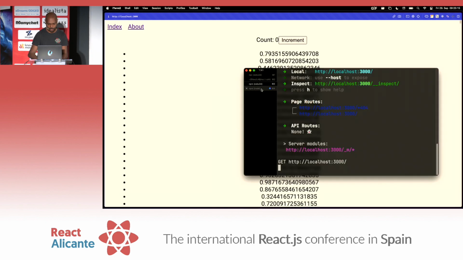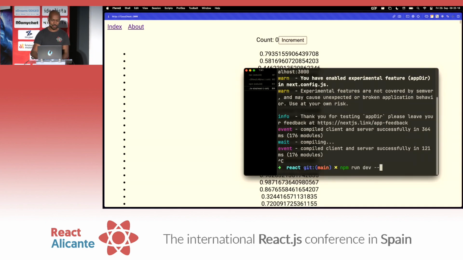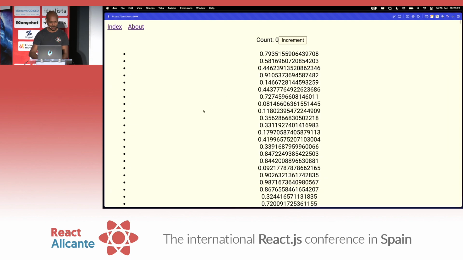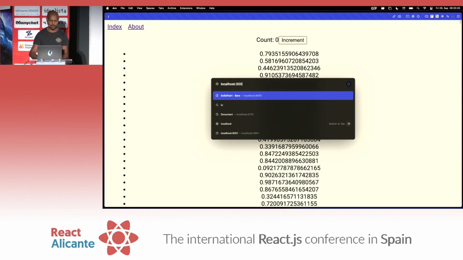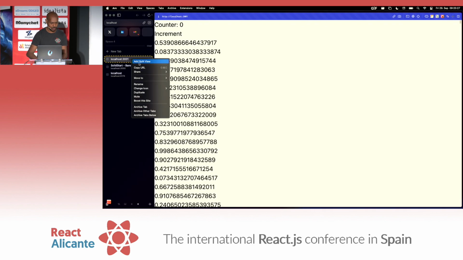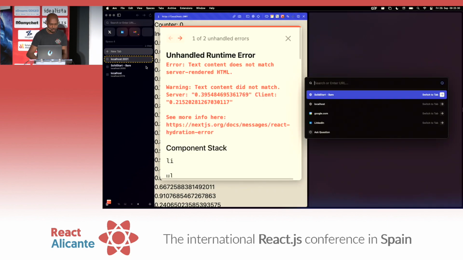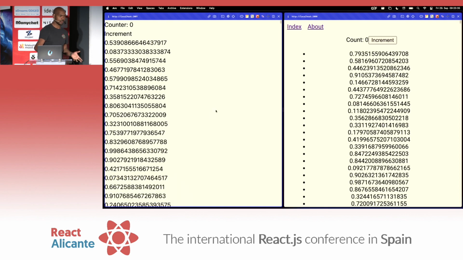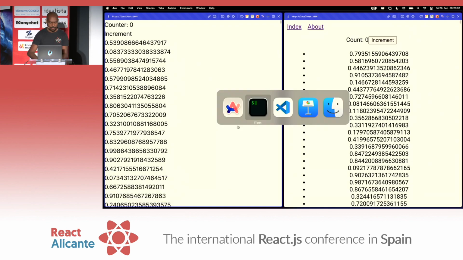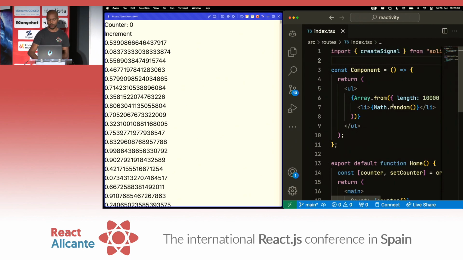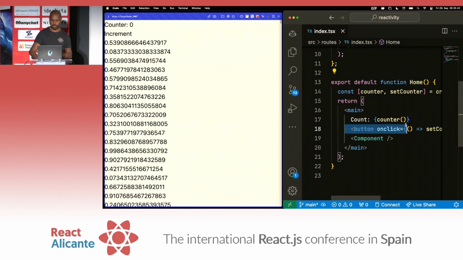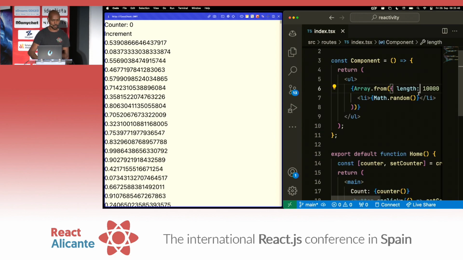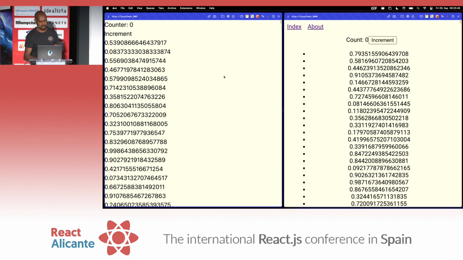And then we'll open the React project here. For some reason, they both open on port 3000. So I don't know which one is which. So we'll open a new one on port 3001 just for posterity. This is the React project, okay? And we'll add them to split view. I'm using the Arc browser here, which is just great for demos. So on the left, we have React. On the right, we have Solid. And the code, as you saw, is the same across both. We have a home component that renders a counter, a button to increment the counter, and a component of 10,000 random values, okay? So let's look at React first.